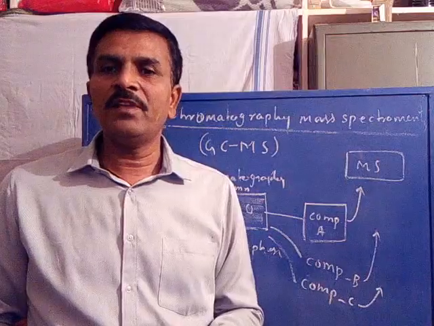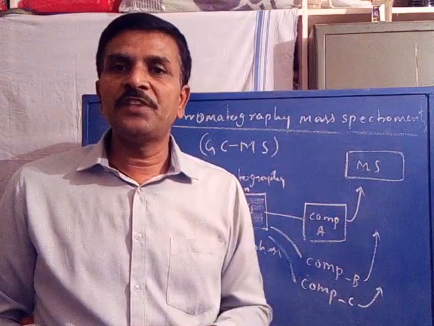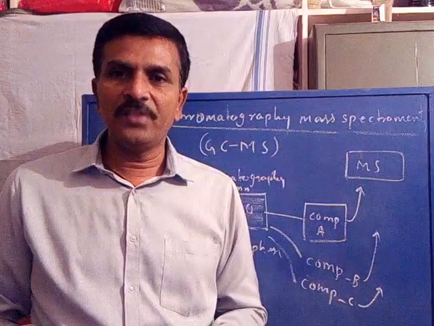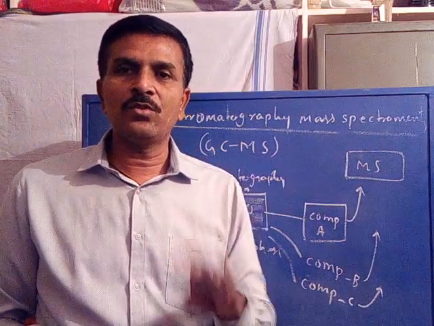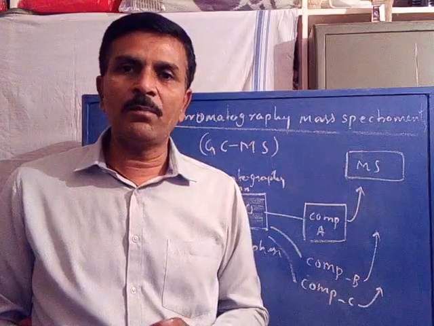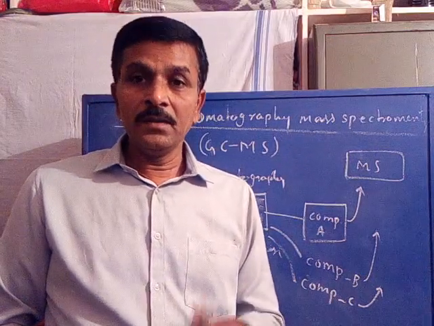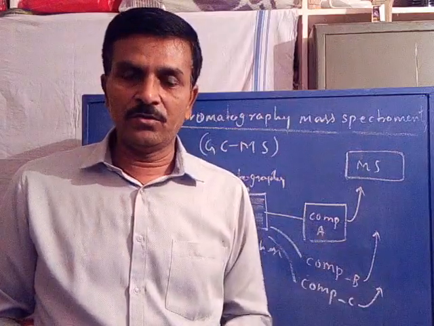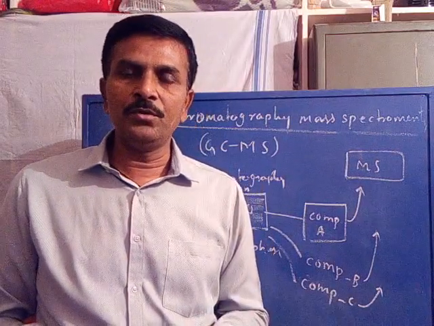Whereas gas chromatography mass spectrometry is used for the separation of highly volatile mixtures followed by their analysis. It has particular application to separate and analyze petroleum products as well as other highly volatile component mixtures. With this, I will provide the same notes to you in the group.